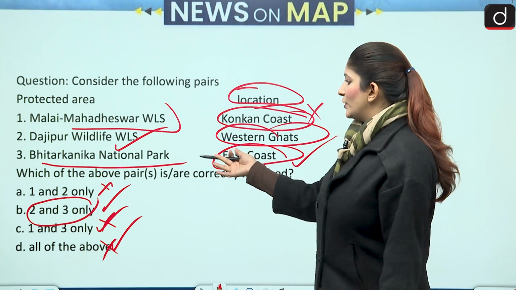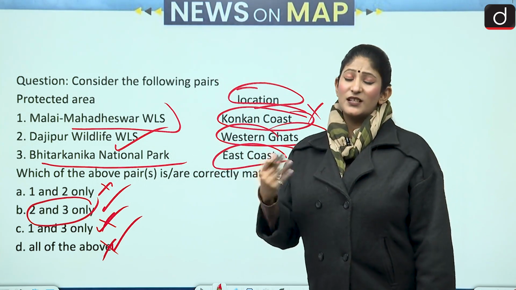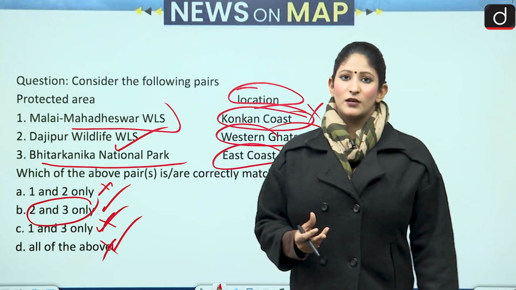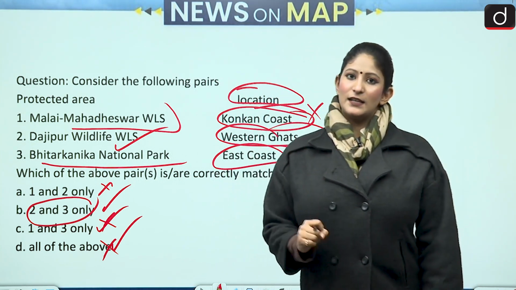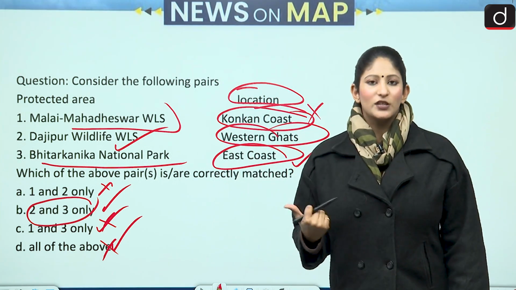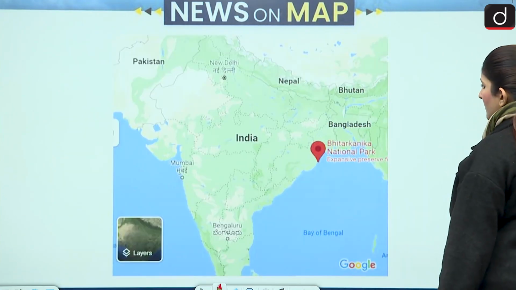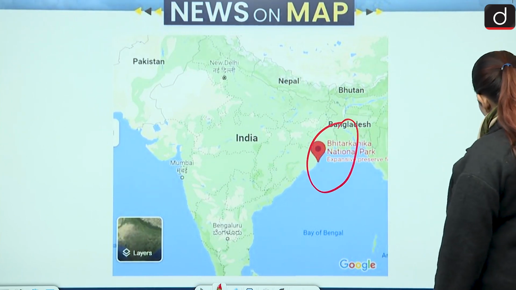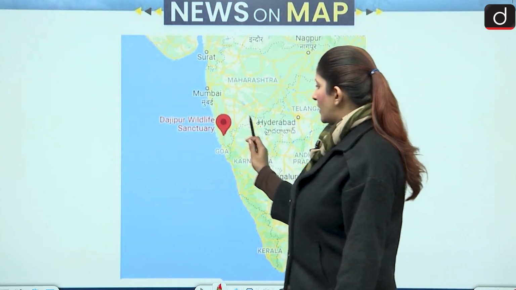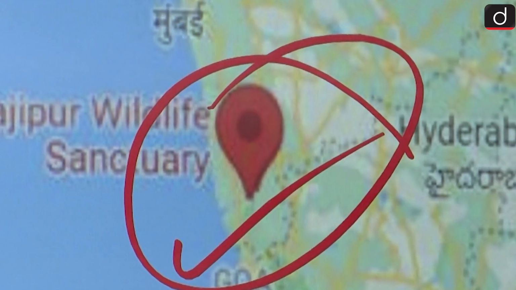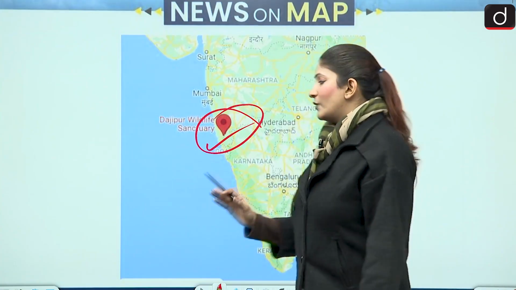And already we have told you that Bhitarkanika National Park is seeing a lot of poaching cases of tigers, it has been in the news. That is why this question has been asked. So, Bhitarkanika is in Odisha. This is correct. Alright. And of course, if we talk about Dajipur Wildlife Sanctuary, it's in Maharashtra and near the Western Ghats. Alright. So 2 and 3 are correct.